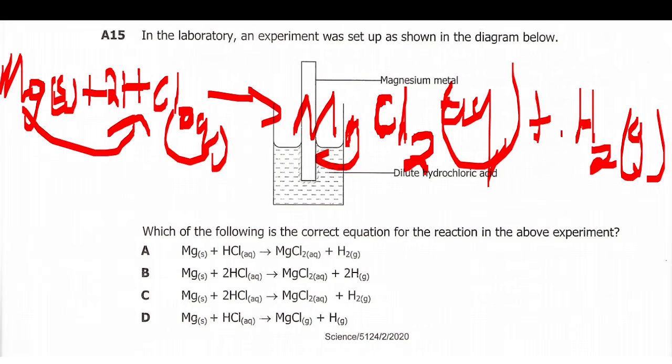A 2 here is not true as we don't have a 2 here, so it's not true. Then this one, MgS, then 2HCl aqueous, then MgCl2 aqueous, plus H2 gas. So our answer here is C.